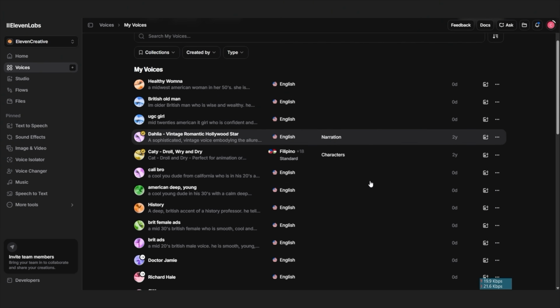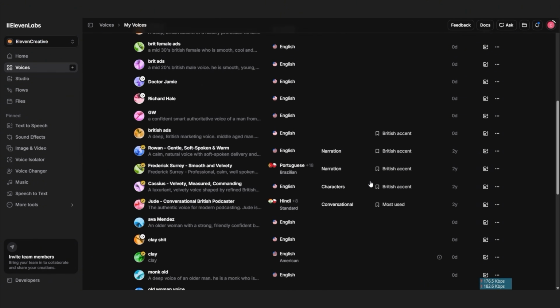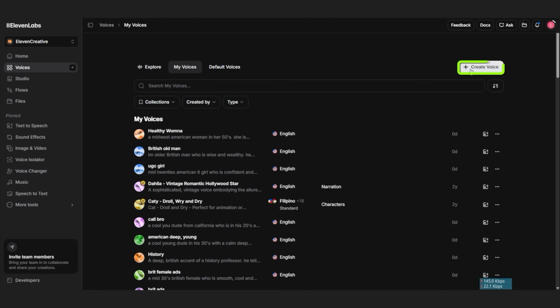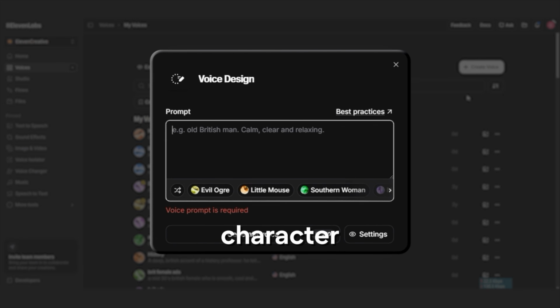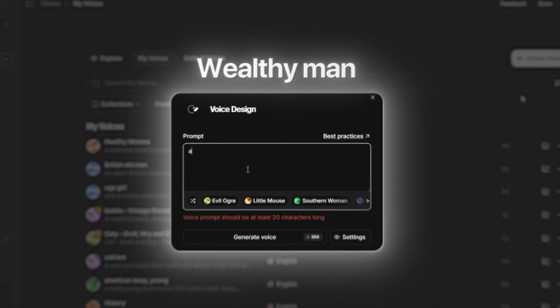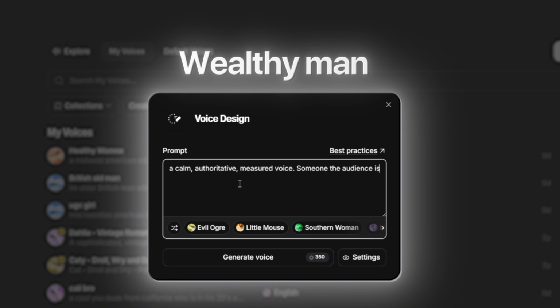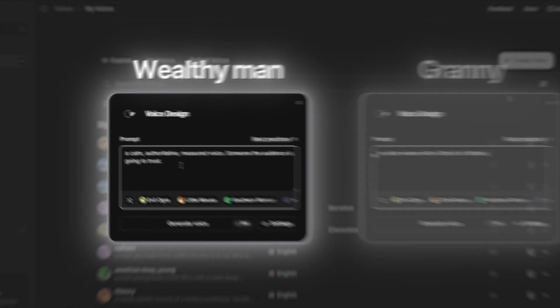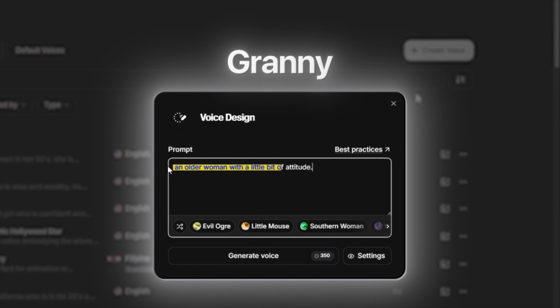Step 5. Now we need to build the voiceover in 11 Labs. To do this, we're going to come over to the voice library and find a voice that matches each character. If you can't find one you like, you can generate your own voice by clicking this and then describing your character. For the wealthy man, we're going to say a calm, authoritative, measured voice, someone the audience is going to trust. And for our granny, we're going to say an older woman with a little bit of attitude.